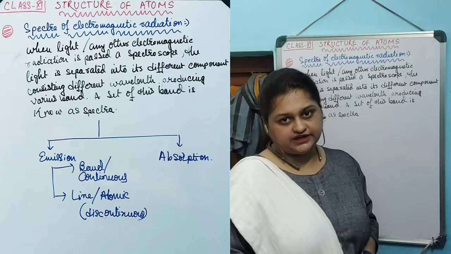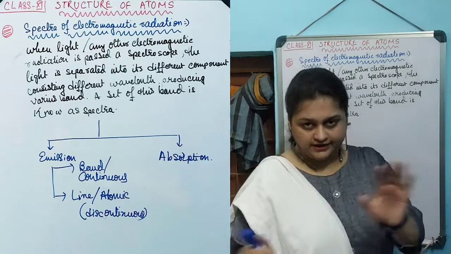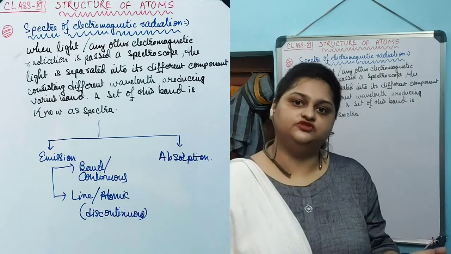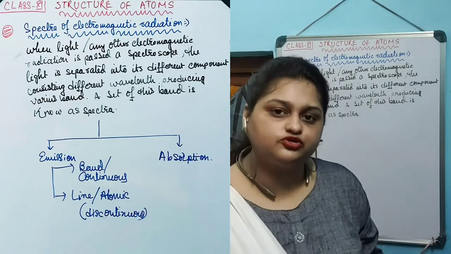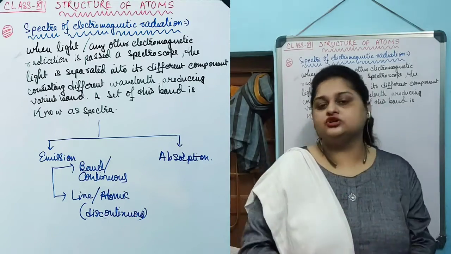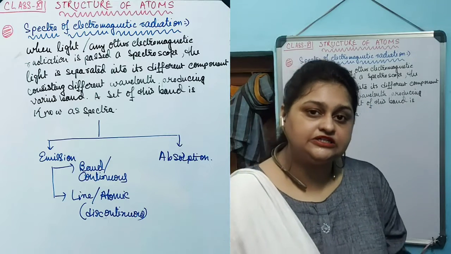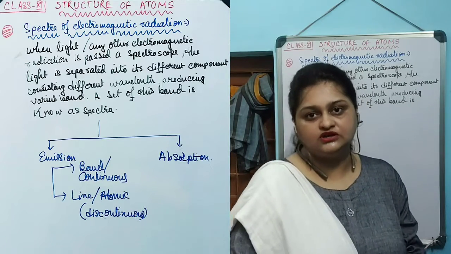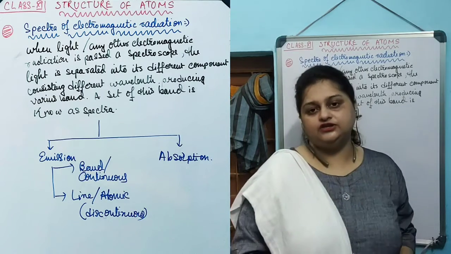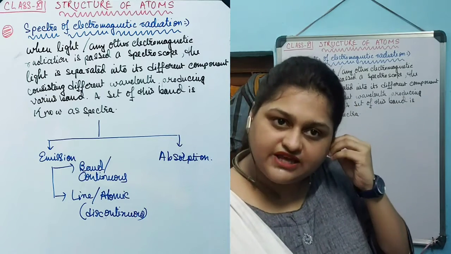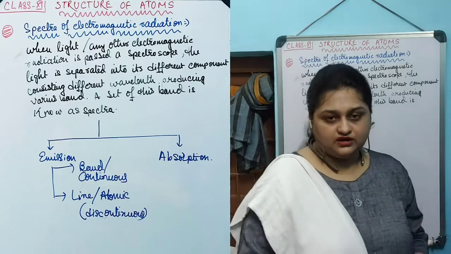Light is an electromagnetic radiation. Light or any other electromagnetic radiation, when passed through a spectroscope, has its components separated from one another and forms a set of bands. Now for light, we know that it consists of 7 different colors.